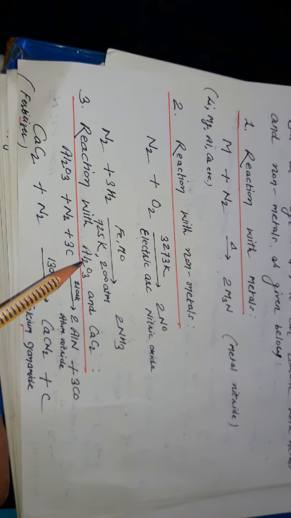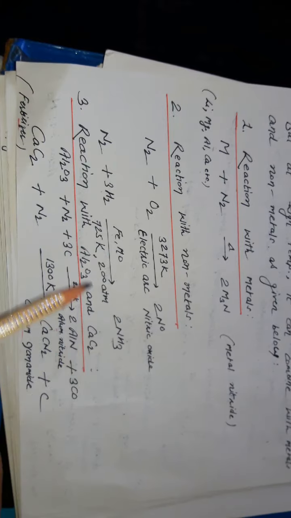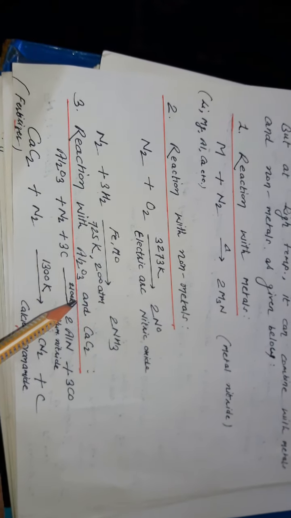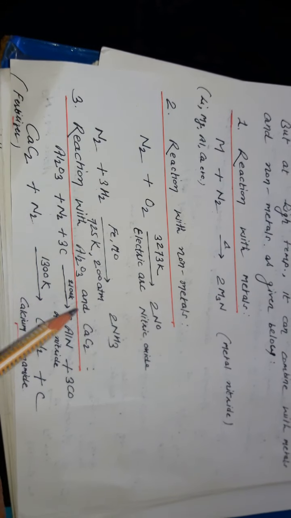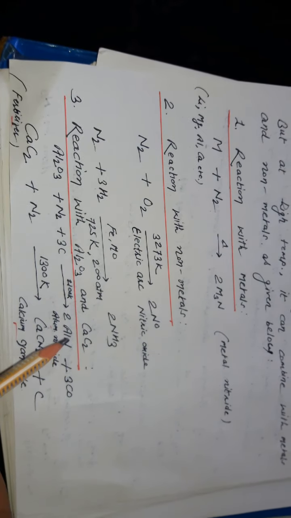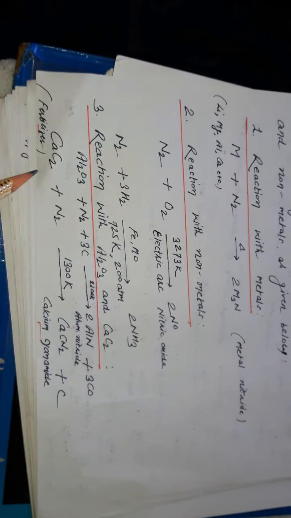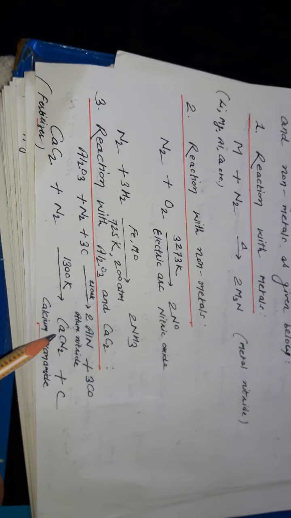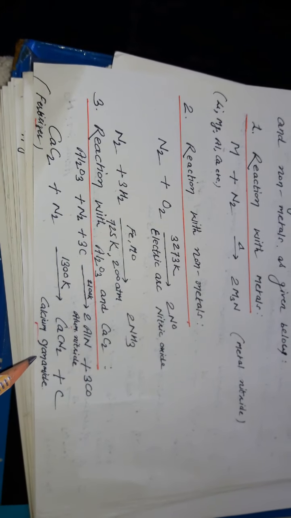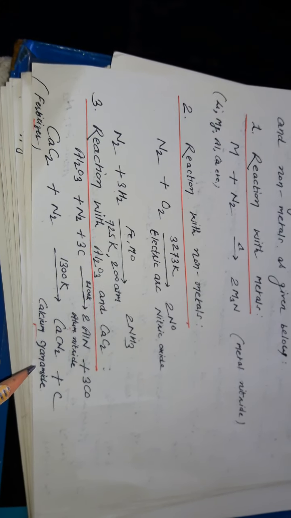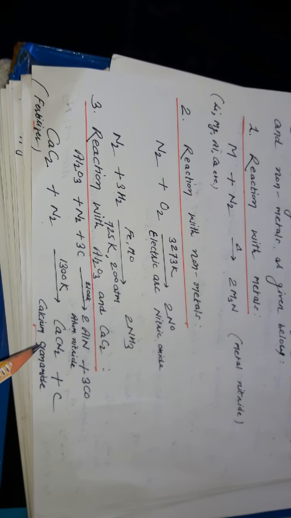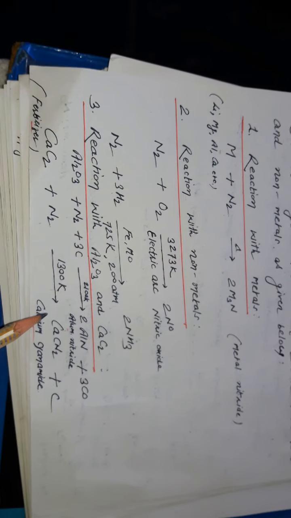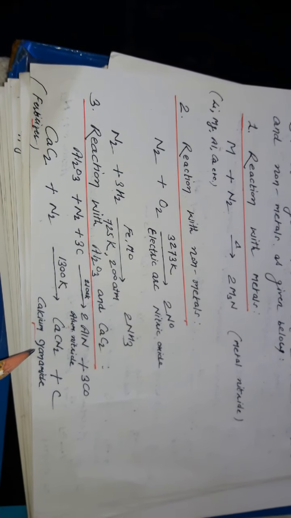Third is reaction with aluminium oxide and calcium carbide. Aluminium oxide with nitrogen and carbon, when heated at high temperature, gives aluminium nitride. Similarly, calcium carbide in an atmosphere of nitrogen at high temperature produces one important compound, calcium cyanamide. What is the importance of this? Calcium cyanamide is an important fertilizer.